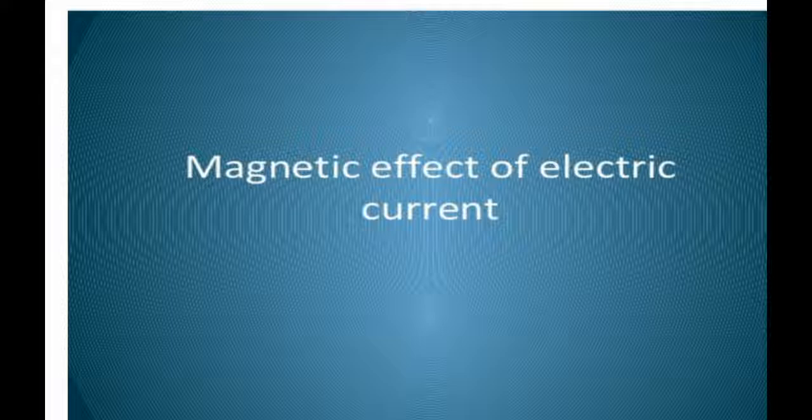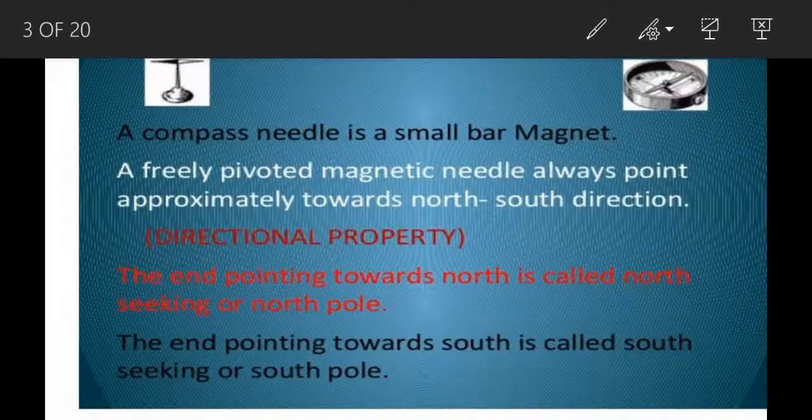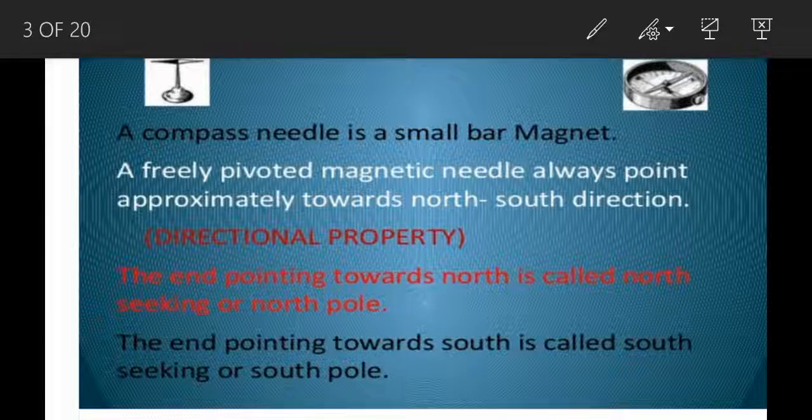Through this observation, Ørsted showed that electricity and magnetism were related phenomena. He realized that an electric current had magnetic effect just as a lodestone or a steel magnet. The term magnetic effect of current means an electric current flowing in a conductor produces a magnetic field in the space around it.